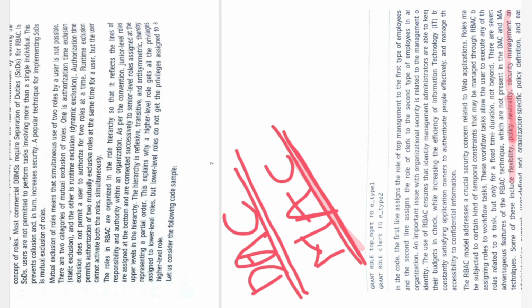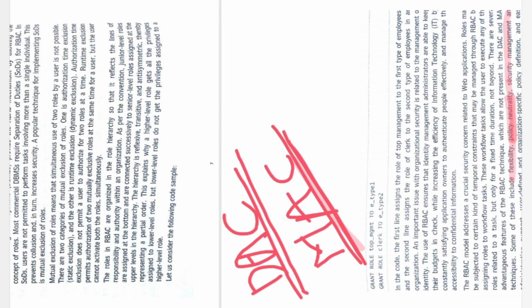Okay, so this is all about the role based access control mechanism. Hope you people have got it. I will quickly revise whatever I have tried to tell you. What four points have we seen? First, we saw the definition of the role based access control mechanism. Second, we saw that in role based access control we have mutual exclusion. Third, we saw which particular employee to assign which particular role, considering the cost of the company and the efficiency of the company. And fourth, we saw the advantages, right?